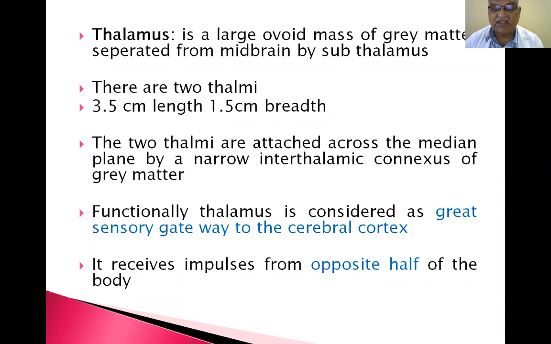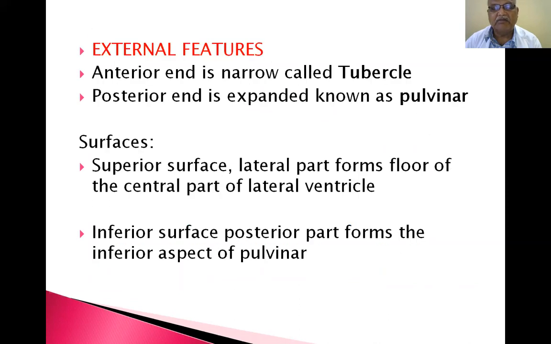So the thalamus is considered a great sensory gateway to the cerebral cortex. It receives impulses from the opposite half of the body, contralateral but not ipsilateral. So any lesion, or any vascular lesion, in the thalamus produces effects on the opposite side of the body.